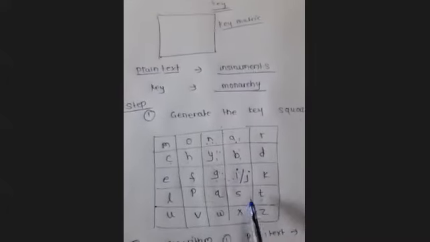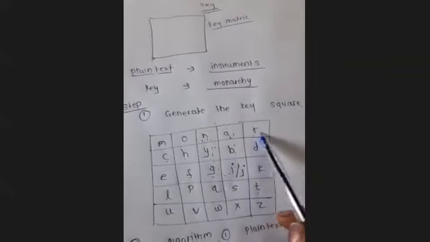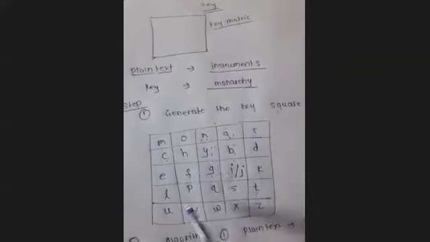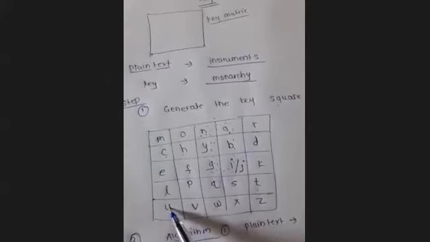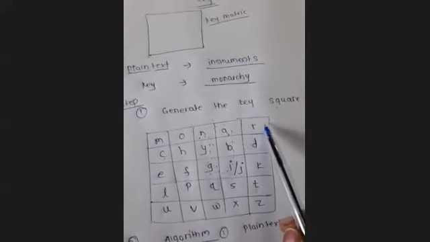ये हुआ दूसरा केस. Now R U, R किधर है? यहाँ पे है. And U, okay. ये पहला केस जो हमने डिस्कस किया था. Both are not in the same row, both are not in the same column. So let me know this R will be replaced with.